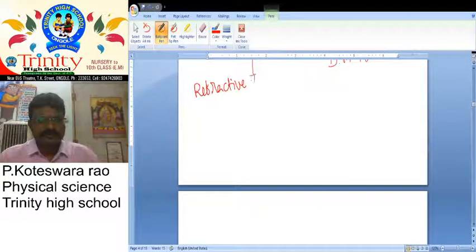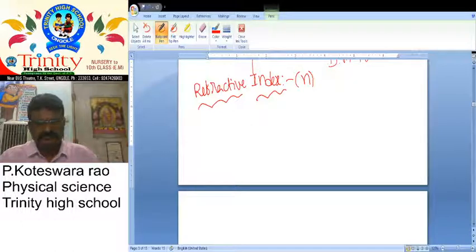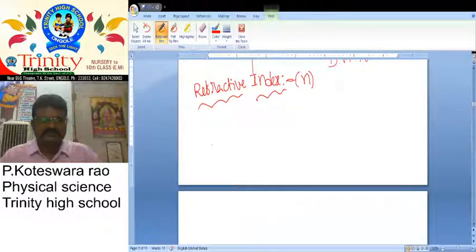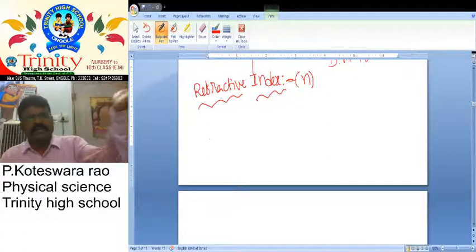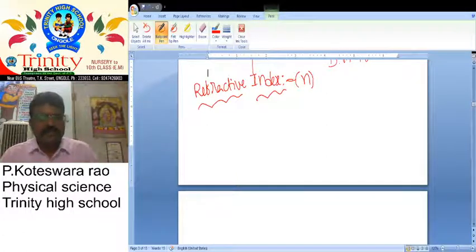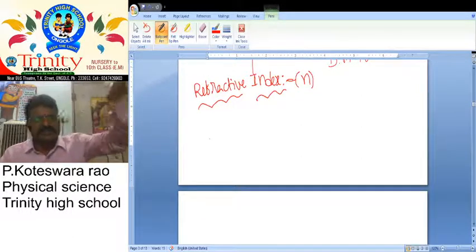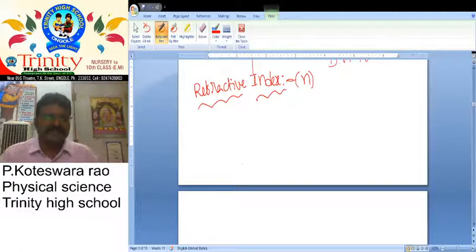The letter is N. Simply, here we want to discuss why the light ray is bent towards the normal when it travels from rarer medium to denser medium, and why the light ray is away from the normal line when it travels from denser medium to rarer medium. It is explained with the help of refractive index.